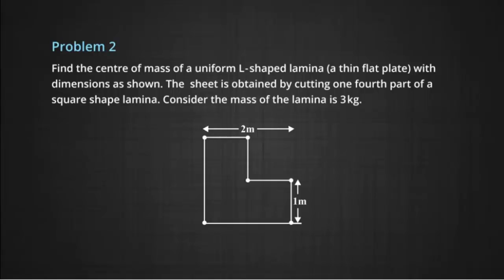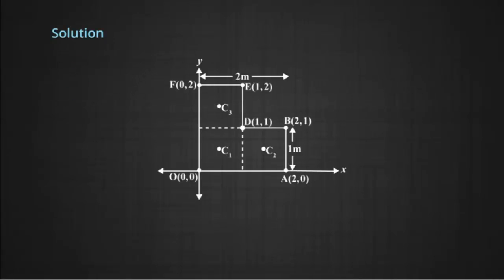Consider the mass of the L-shaped lamina to be 3 kg. Solution: choosing the x and y axes along the length and breadth of the given L-shaped lamina as shown in the figure, we can have the coordinates of the vertices of the L-shaped lamina.